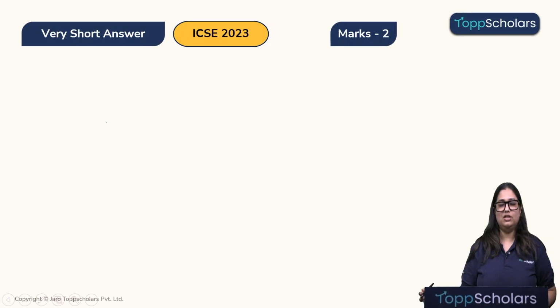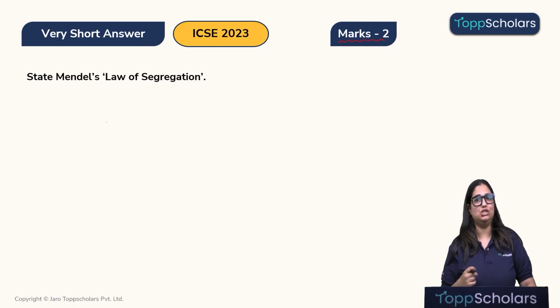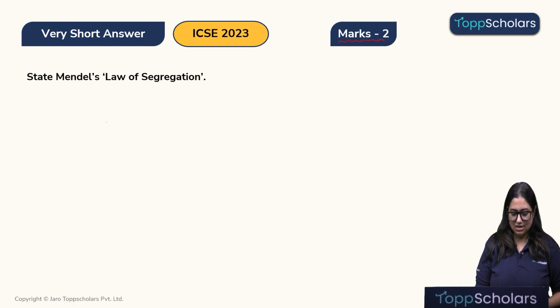Let's move ahead. Alright children, so now let's look at the next question which was asked for 2 marks. The question is, state Mendel's law of segregation. Please remember children, this is the Mendel's first law.